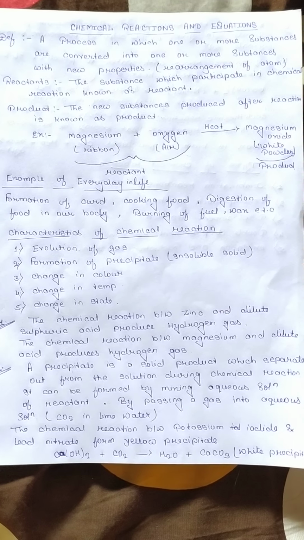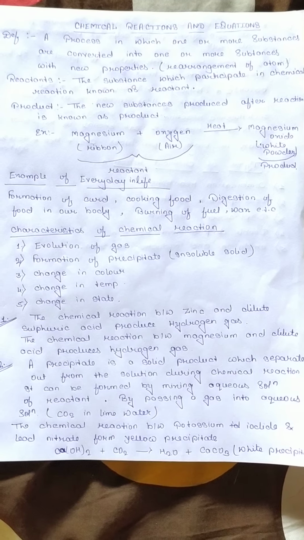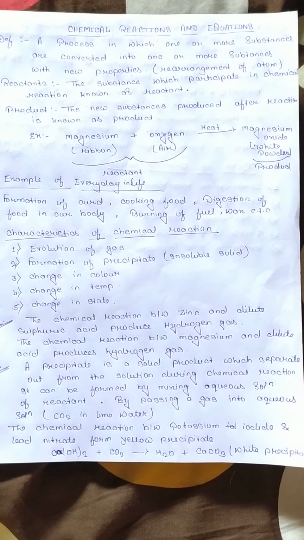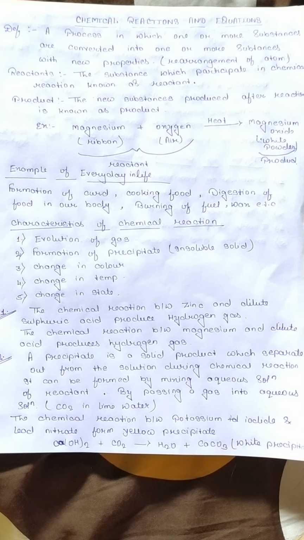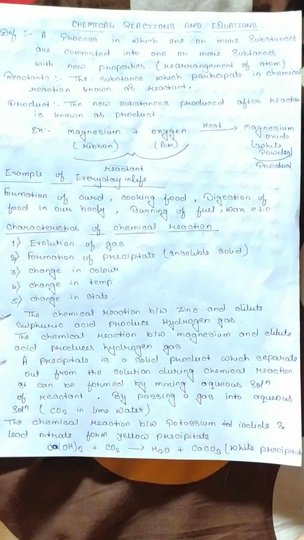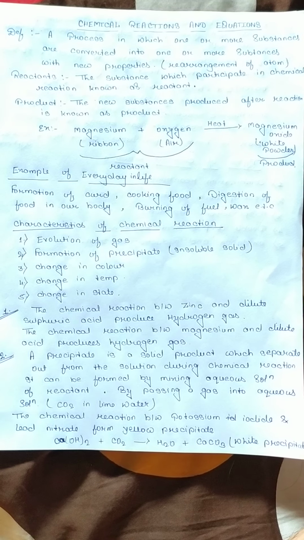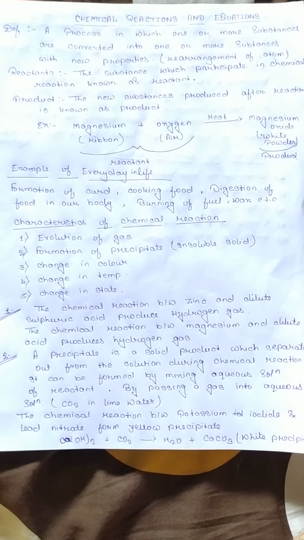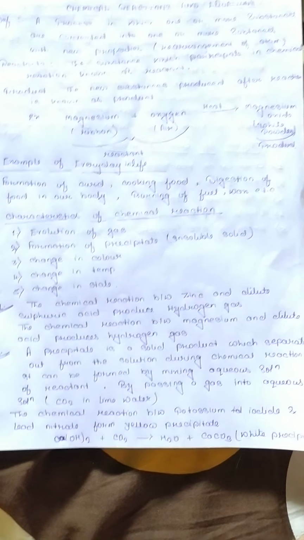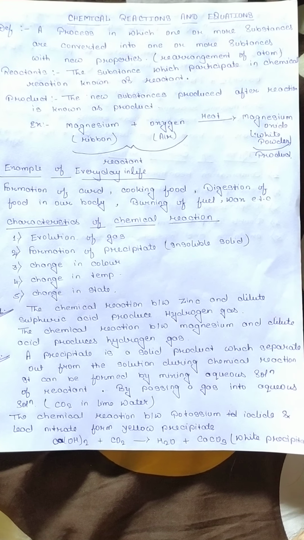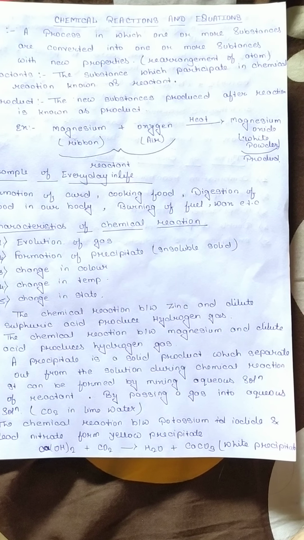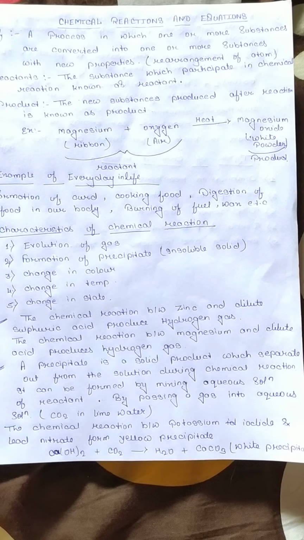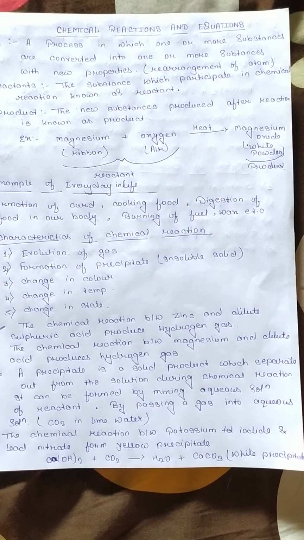That is, CO2 in lime water. We have taken here an example that when carbon dioxide is passed into lime water, it produces a precipitate. The chemical name of lime water is Ca(OH)2, calcium hydroxide, plus carbon dioxide.